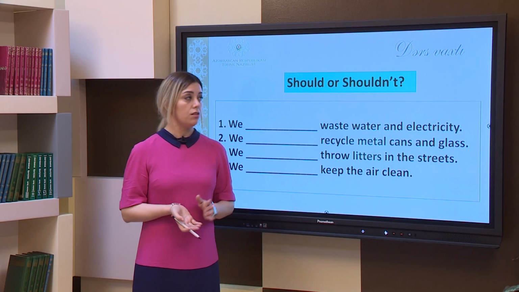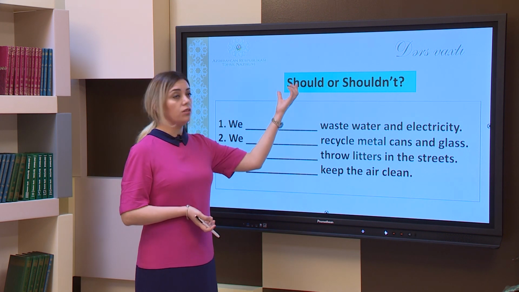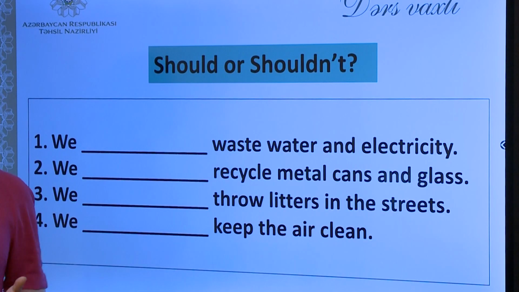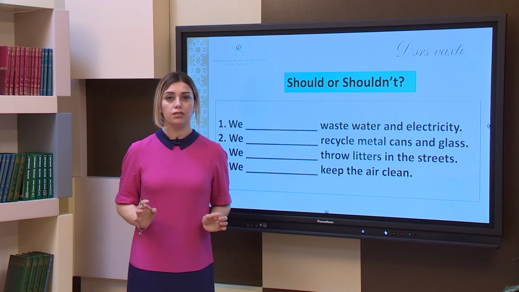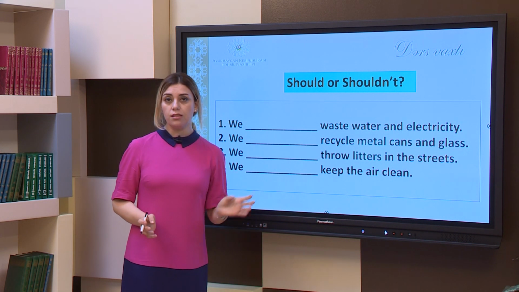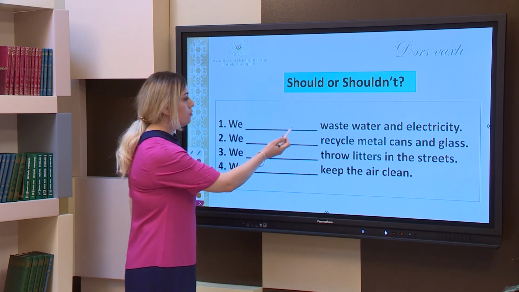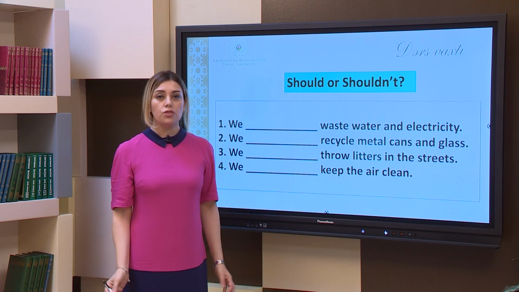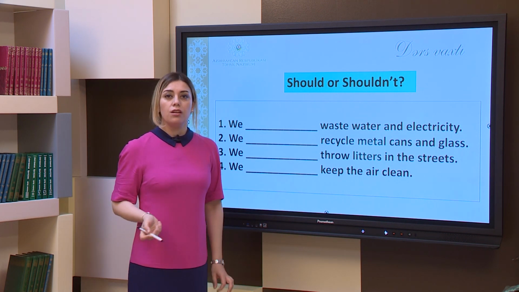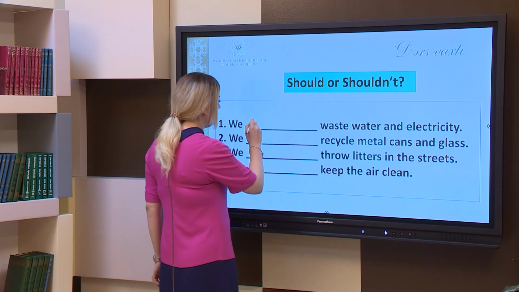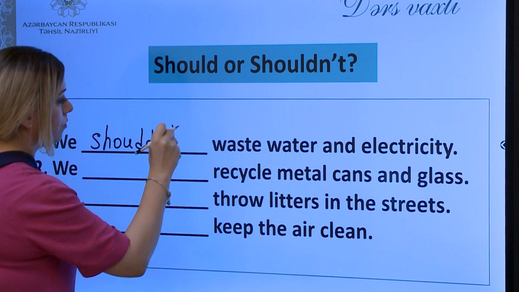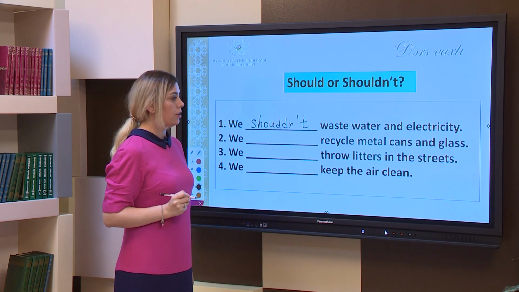We are going to use the modals should or shouldn't. So you know that should means advice, giving positive advice, and shouldn't means that you shouldn't do it. It is not acceptable, it is not advisable to do it. So let's decide whether we should do this or we shouldn't do this. We waste water and electricity. Should we waste water and electricity? No, we shouldn't. Wasting means using when you don't need it. We shouldn't waste water and electricity.